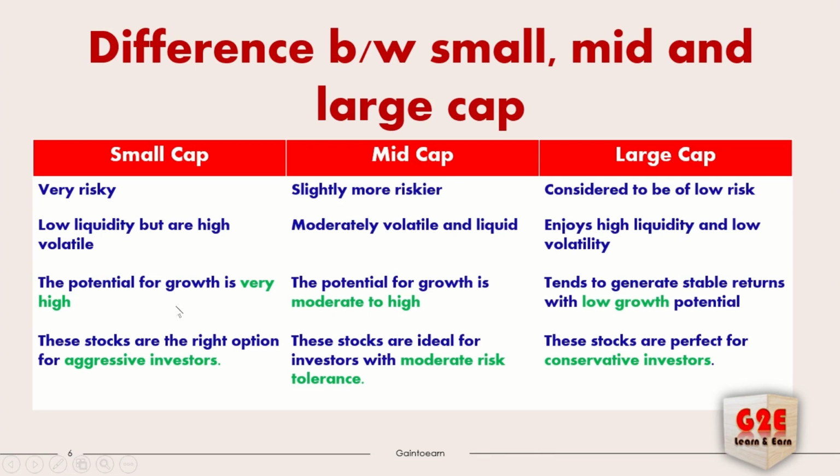As well as for the growth, if you're looking at small cap, that's very high. Small cap sector growth is very high. If you're looking at JP Power, an Indian stock, earlier it was 9, almost 3 or 4 months back. Right now it is 18 to 19, right? Within 5 months the growth was high. But we need to look at the potential of the stock under small cap, and after that we need to invest. So the growth will be very high.